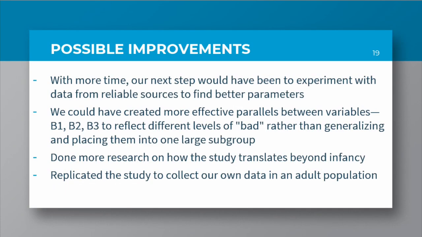If we had more time, our possible improvements would be to look at more data so that we can find better parameters that are true to real life. We could have created more bad populations so there weren't 3 good populations and only 1 bad population, to see how the different levels of aggressiveness lead to the long-term behavior of the populations.